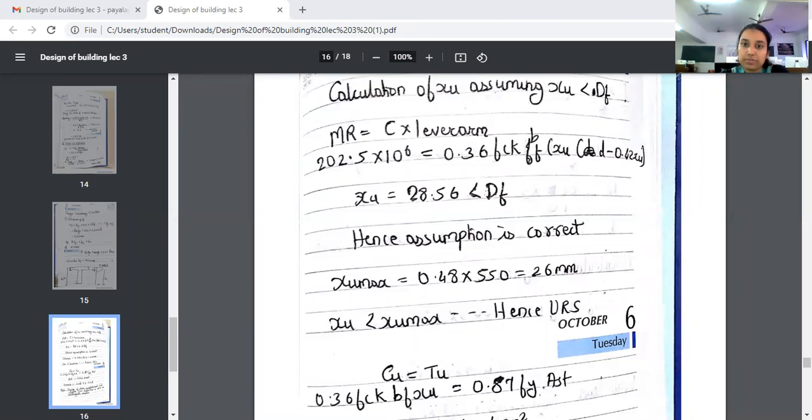See whether the value of XU comes up to be 28.56 or not. And if it is 28.56, it is less than the depth.